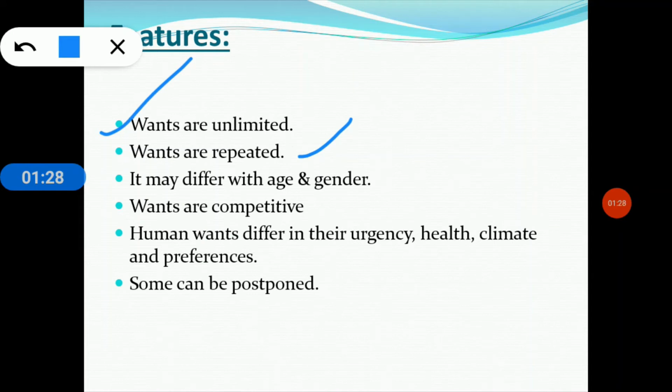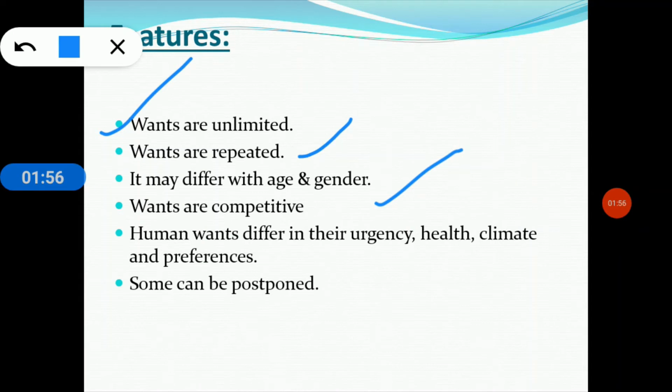For example, having a meal in the morning does not mean that we will not feel hungry in the evening. So we need to have the meal once again. So human wants are recurrent or repeated. So next one is it may differ with age and gender. Obviously, every human being's wants differ with the age and gender of the individual.